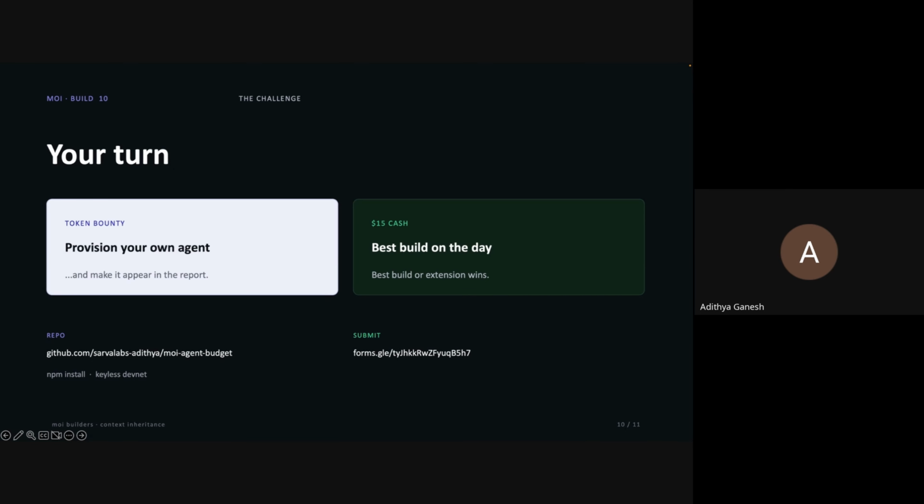It's going to be $15 in USDT, and this only goes out to one person. The submission criteria is you can submit on the form, and you have to drop a message on our Discord developer chat as well. It's a very simple task, but obviously only the best is going to win.